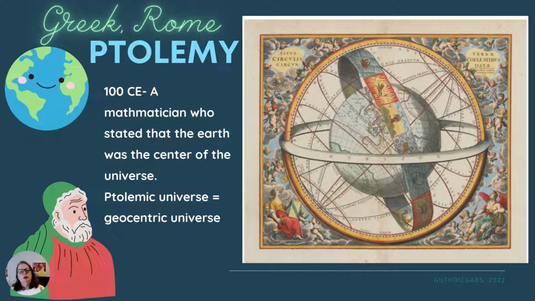All right. And so they state that the earth is the center of the universe. Now, sometimes you'll see this referred to as a Ptolemaic universe because Ptolemy is the one who wrote about it. All right. And we would say today it's a geocentric, earth-centered universe. So here in this image, you see the earth in the center. And so this is what people believed, and we're going to talk up until the time of the 1500s. So for over 2,000 years, people have believed that the earth was the center of the universe. And we still say some things that follow that tradition.